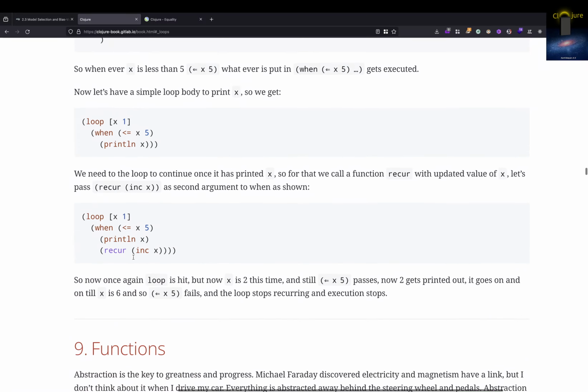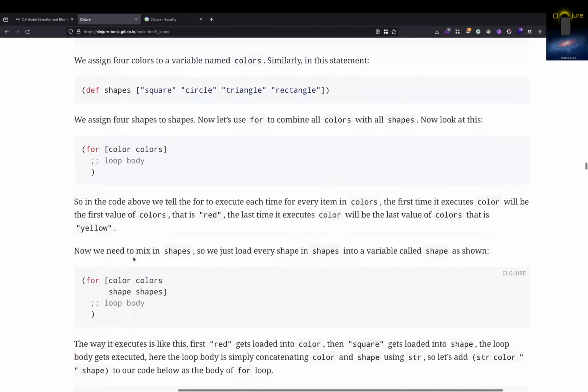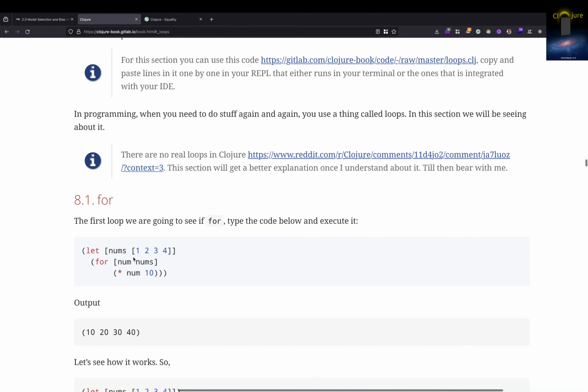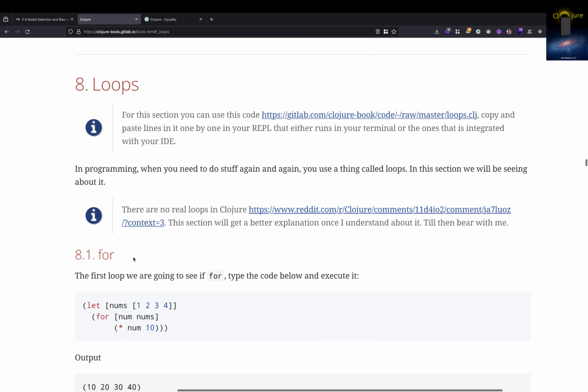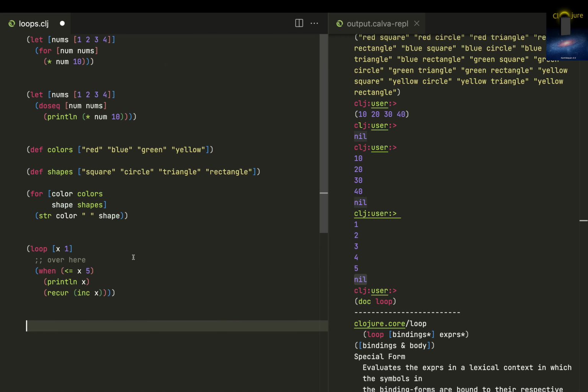So these are the kinds of loops for doing stuff again and again in Clojure on a particular collection of values or sequence of values. There are other ways to do it, and I'll be explaining them in future chapters. But this video is about loops, so these are the main loops in Clojure. I don't know whether I've left something out or not, but these are the things I've put in my book.